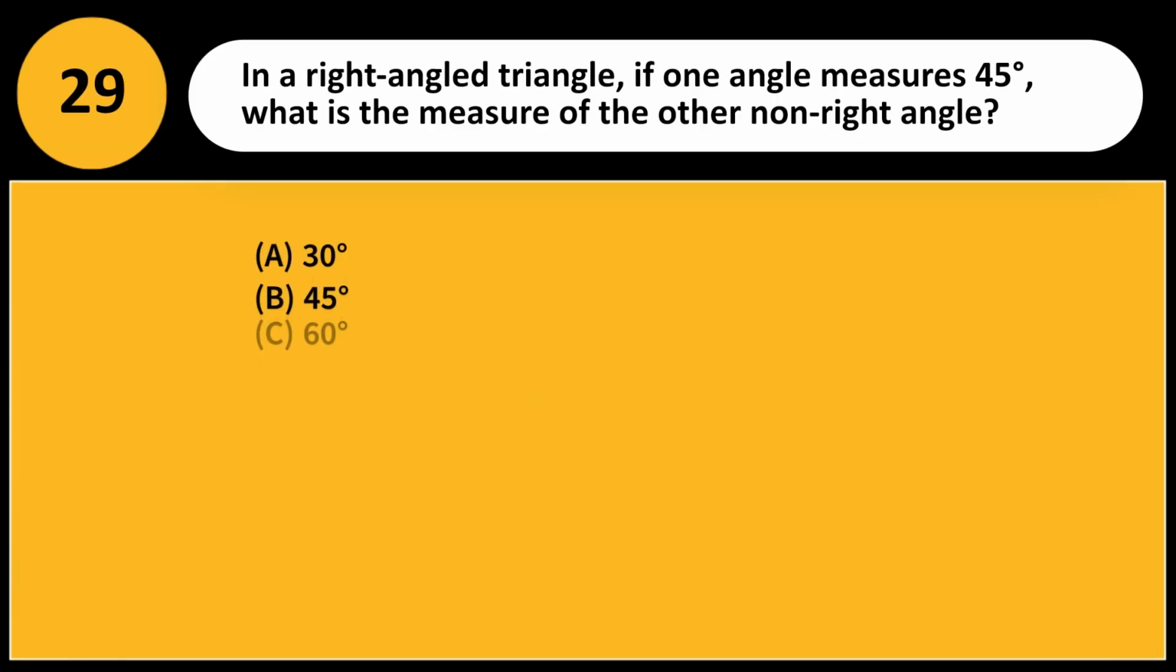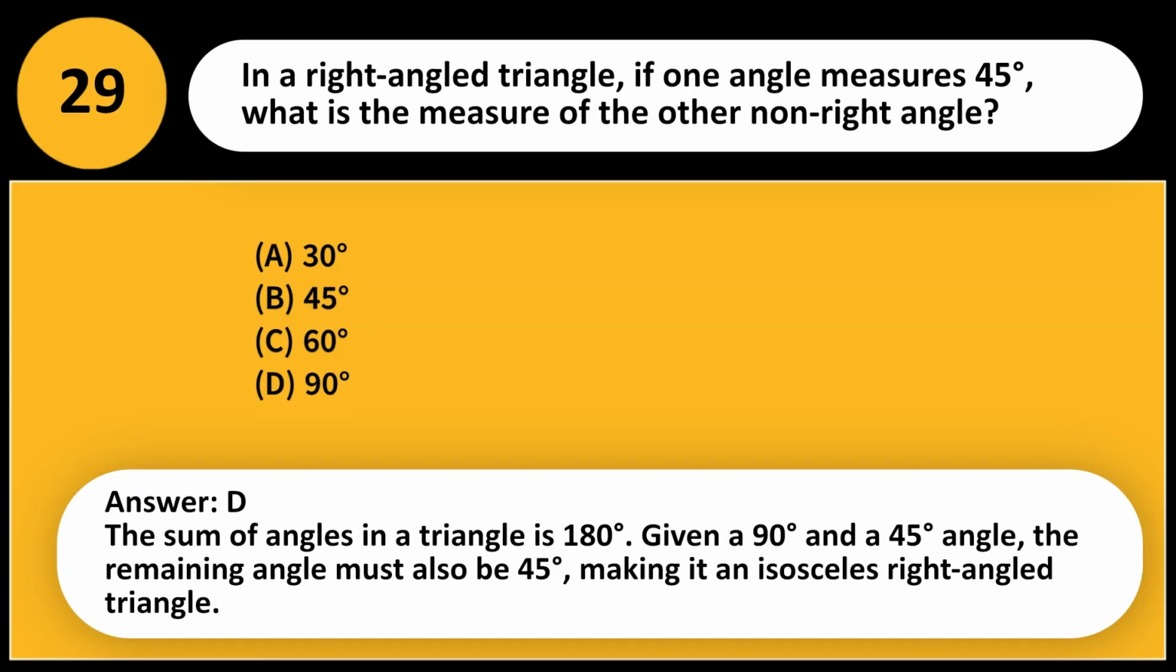substance. In a right-angled triangle, if one angle measures 45 degrees, what is the measure of the other non-right angle? A. 30 degrees. B. 45 degrees. C. 60 degrees. D. 90 degrees. Answer, D. The sum of angles in a triangle is 180 degrees. Given a 90 degree and a 45 degree angle, the remaining angle must also be 45 degrees, making it an